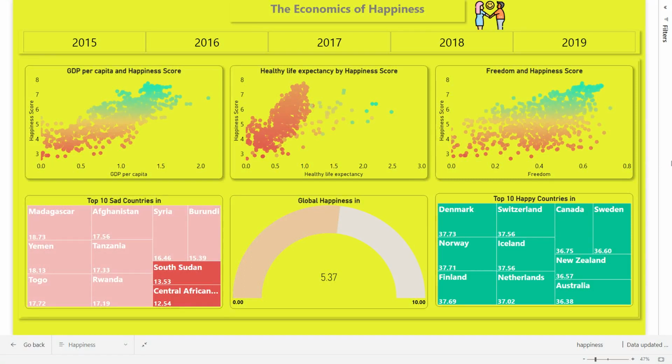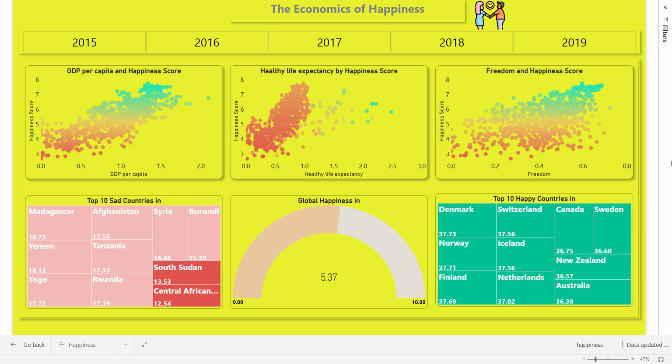Hello everyone. Today I crafted an interactive Economics of Happiness dashboard on Power BI using the Economics of Happiness dataset, which I downloaded from Kaggle. This dataset is a simple dataset that is used for Shapley analysis to predict the happiness score for 156 countries on data from 2015 to 2019 using the following factors: GDP per capita, social support, healthy life expectancy, freedom, generosity, and